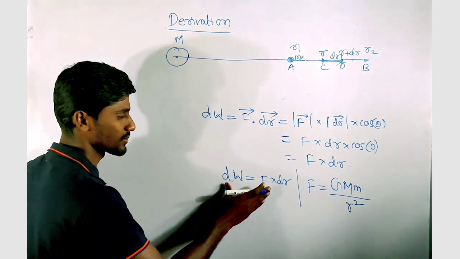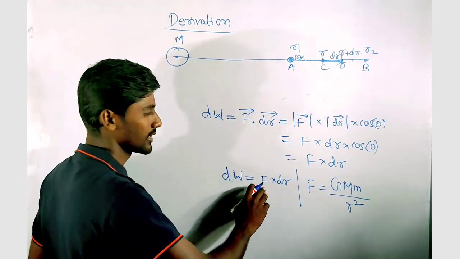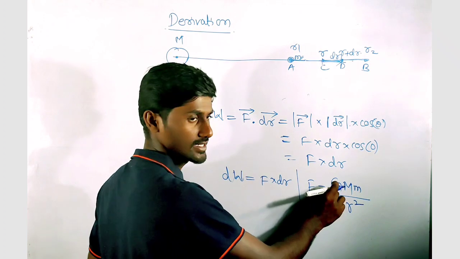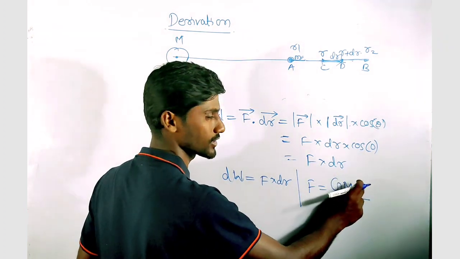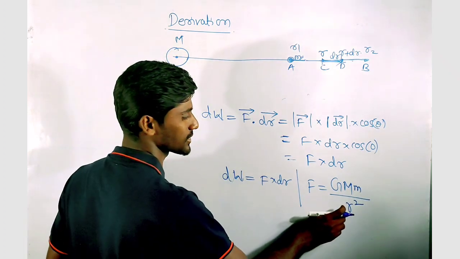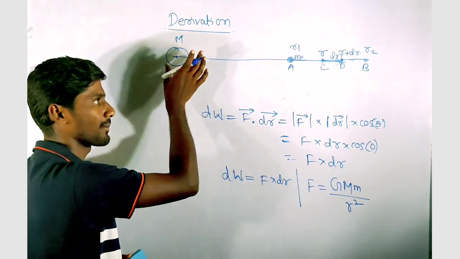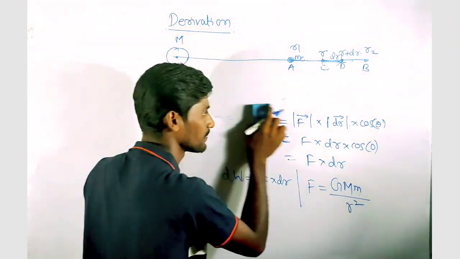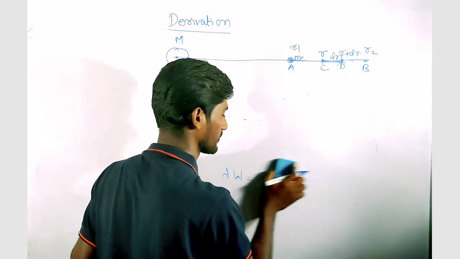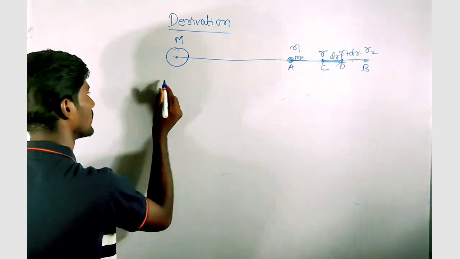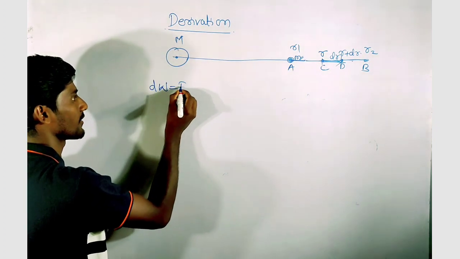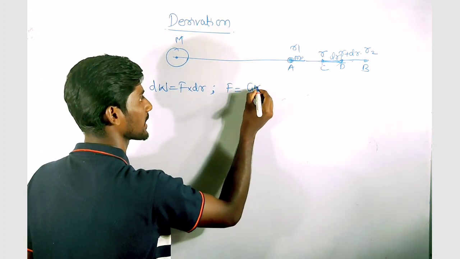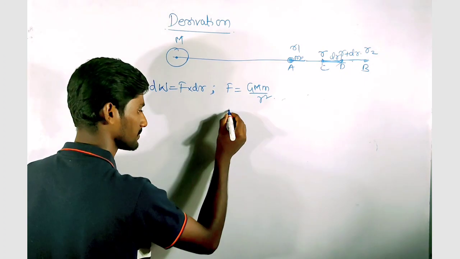So we have got the small work done, which is the external force F into the small displacement dr, and that external force F is G, the gravitational constant, into capital M into small m by r square, where r is the distance between small m and capital M when they are placed initially at point C. So my dW is F into dr, and my F is G M m by r square.